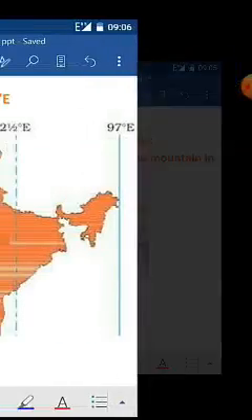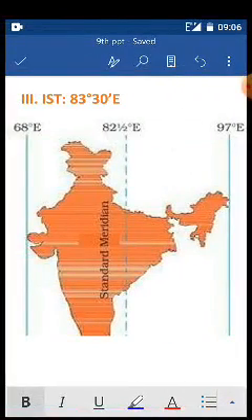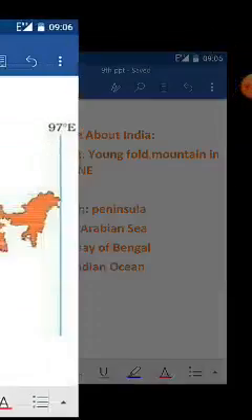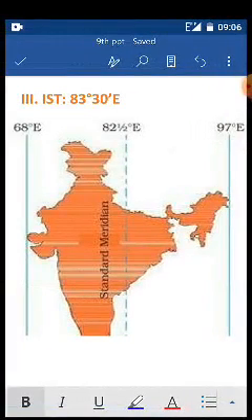So let's see the next one. Here comes the third one. Till now we have seen the northern side, which is the Young Fold Mountains, and the southern side, which is the peninsula. Now the third one we are going to see is IST, meaning Indian Standard Time.